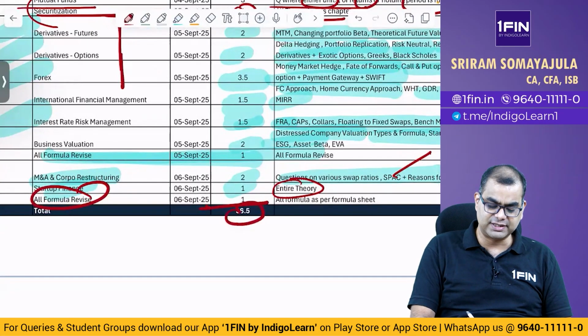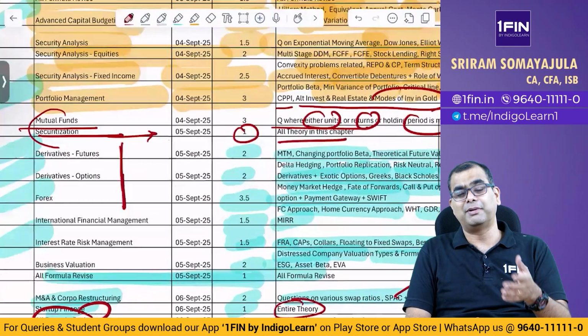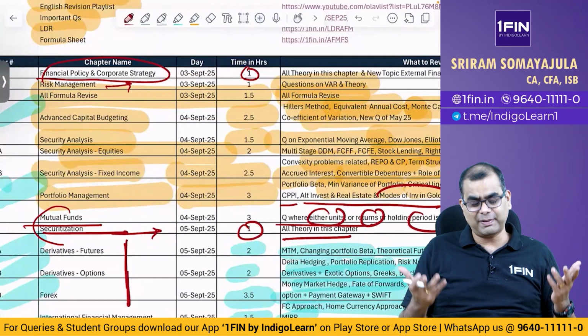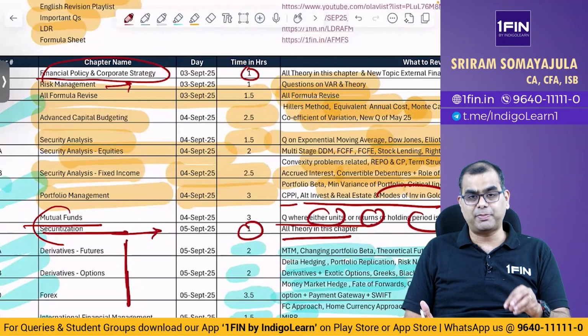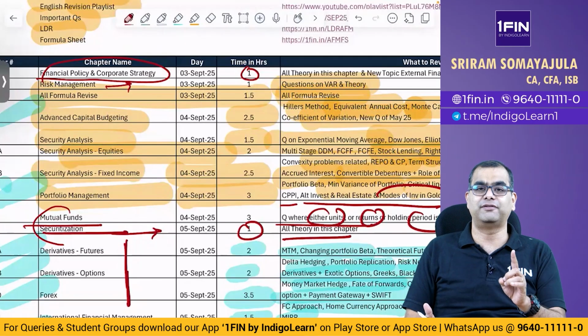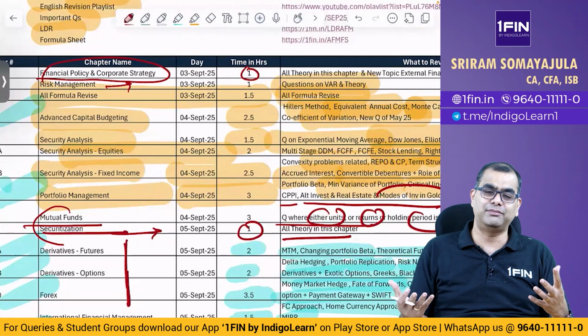Roughly I've given 36 hours. My suggestion is you can go up to 38, 40 also, but don't go into 50, 60 hours. It is practically not possible. Don't do all of that stuff. Please spend time wisely, spend time peacefully. It has to be productive. Productivity and efficiency are more important than blindly spending time in revision.